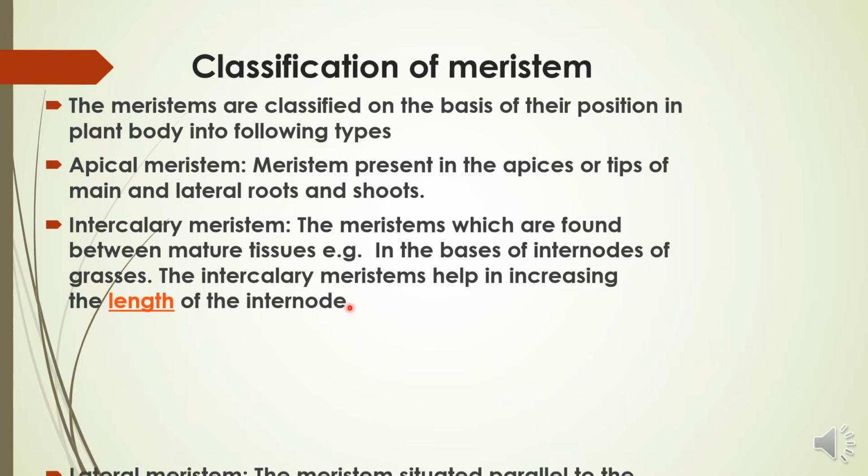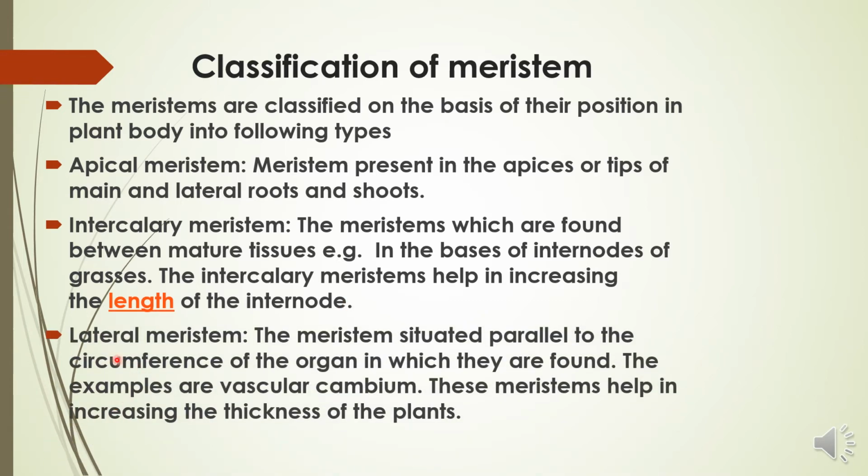And the last type is lateral meristem. Lateral meristem, its name represents that it is present parallel to the surface of the organ in which it is found. The meristem is situated parallel to the circumference of the organ in which it is found. The example is the vascular cambium.